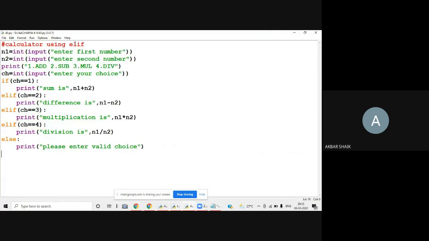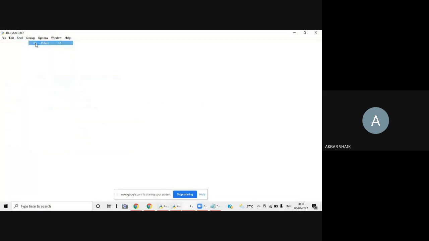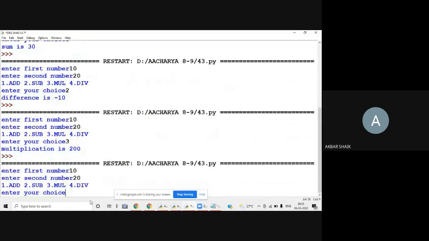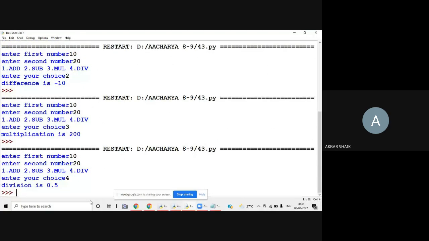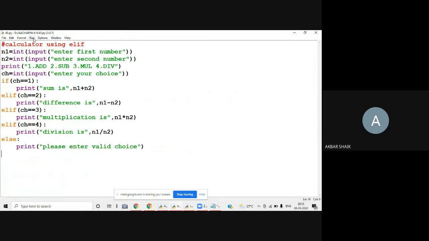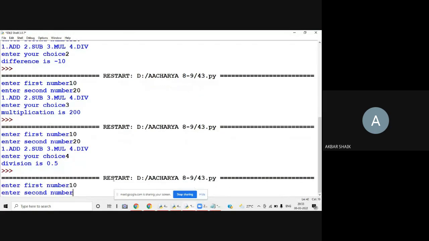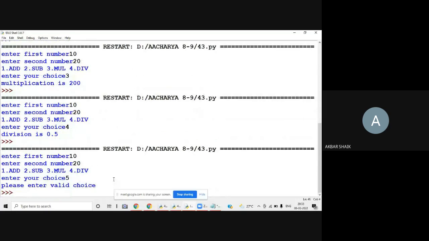I'll go with some other option. 10, 20, option number 4. That is 10 by 20, that is 0.5. Next, I'll go with some other option. I don't give 1, 2, 3, 4. I'll give some other number. 10, 20, I want to give 5. So, please enter valid choice. So this is the logic for this.